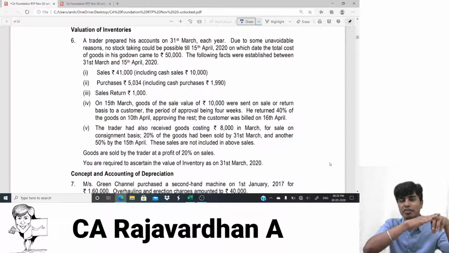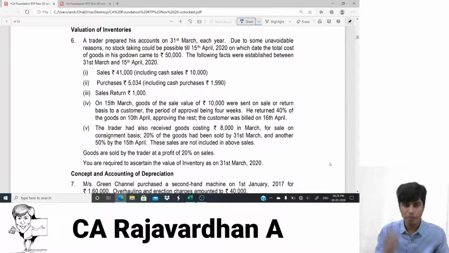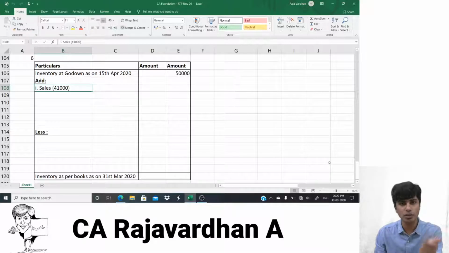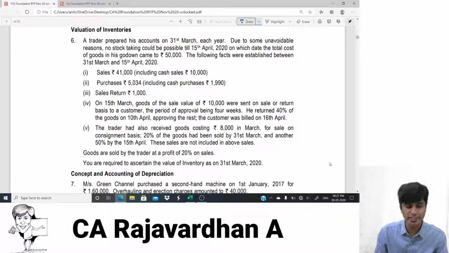So on 15th of April, if we take inventory, that inventory is less. We have to find the 31st of March inventory, so we need to add it back. That's the reason I've written here: add sales 41,000. But I've written it in the inner column because this sales is at selling price, and we have to take the sales at cost price. So I would adjust the sales for the profit element, and after I eliminate the profit element, whatever is the cost of these goods sold will be taken to the outer column, which will be added to the inventory as on 15th of April to arrive at the inventory as on 15th of March. Sorry, 31st of March.